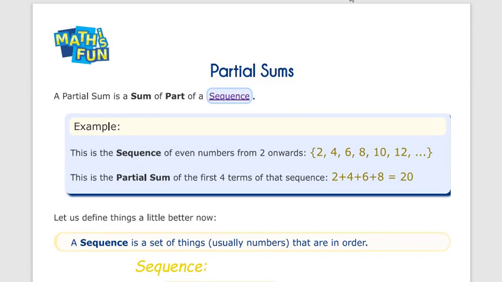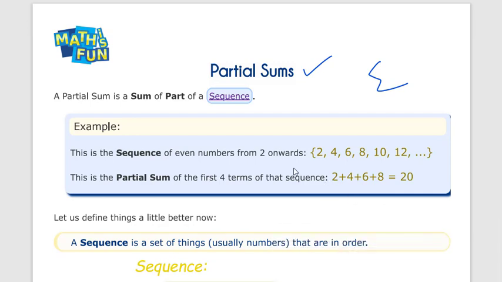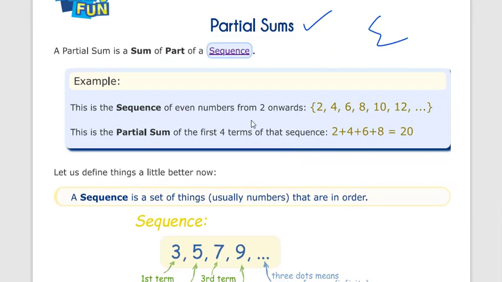Next we will discuss partial sum, the use of sigma. If you want to add the first 4 terms, the first 10 terms, how do we calculate the addition of the sequence?